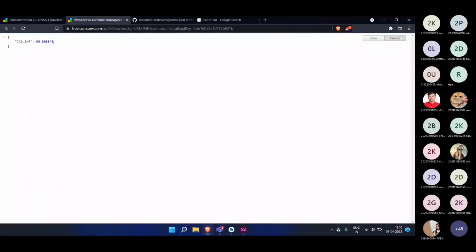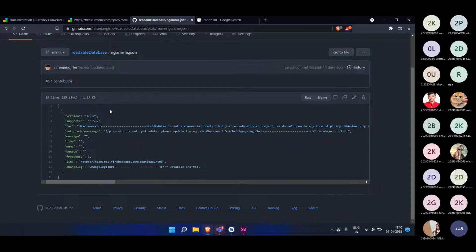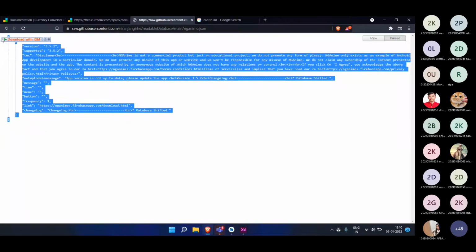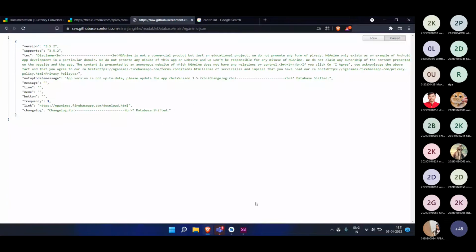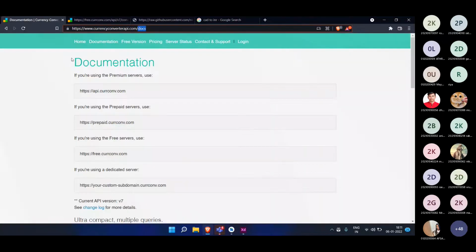Okay, guys. So this is one method, and this is how you could get this API. You can make your own APIs. There is no problem in that, but it is a complex process. I have hosted my JSON file on GitHub, and if I just use this raw link, here you can see I'm getting the data from this URL, and I can use this data whenever I want in my app. Such things can be used in app development.